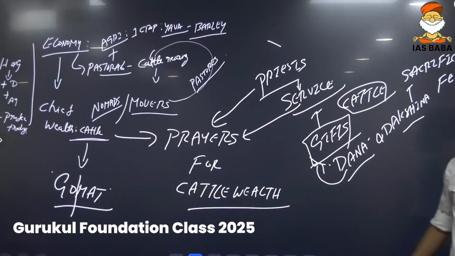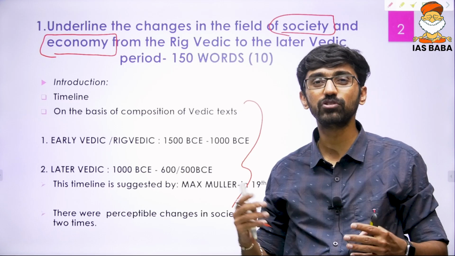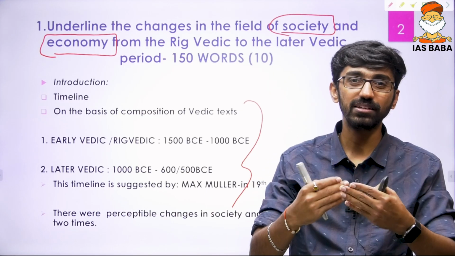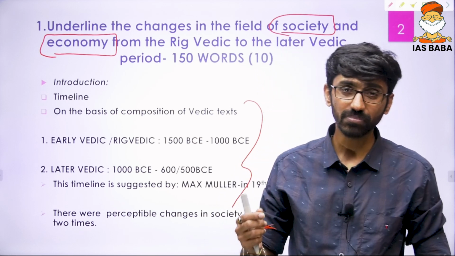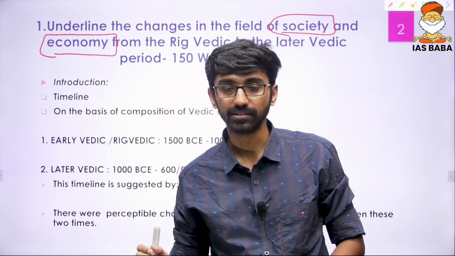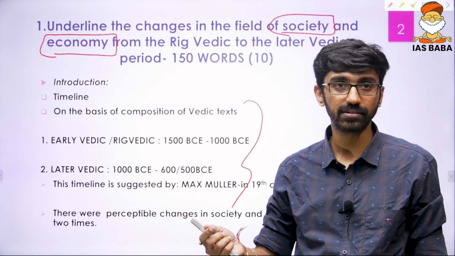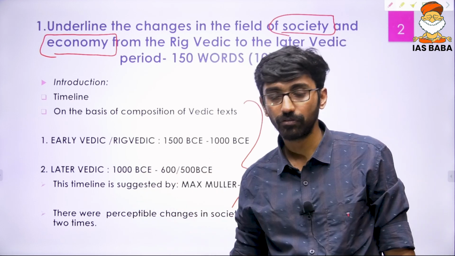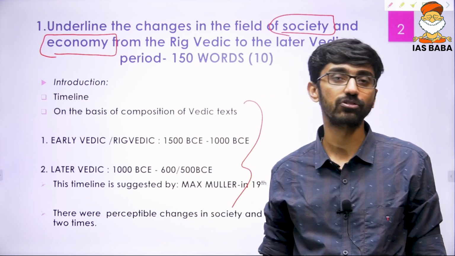Okay, so now look at that one. This is pretty much your introduction that talks about the time. Again, you have to use certain facts instead of using colorful words. So stick to the substance of that particular question. You have to write the substance rather than colorful words in answer writing too. That substance is proving your argument with some kind of facts. We will see throughout this session which kind of facts you could have used